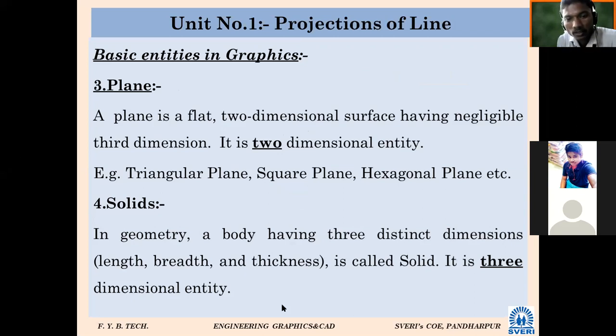In geometry, a body having three distinct dimensions, length, breadth, and thickness, is called a solid. It is a three-dimensional entity. In other words, the object which occupies volume and has a certain shape is called a solid.